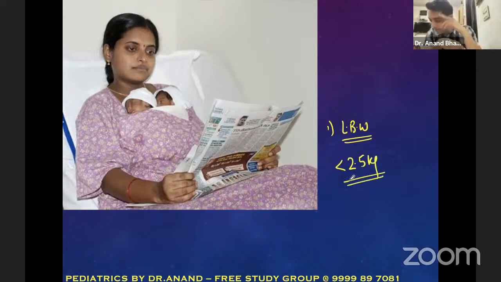Any baby who is less than 2.5 kg is a low birth weight. So, point number one, what are we trying to understand here? We are trying to understand that in kangaroo mother care, most importantly, we are giving care to the low birth weight baby. Low birth weight is someone who is less than 2,500 grams or less than 2.5 kg.